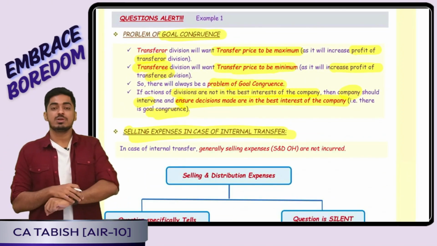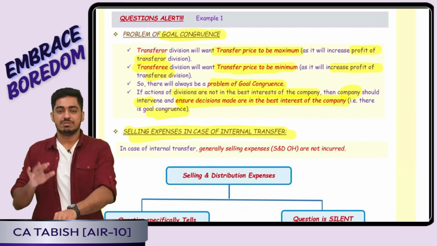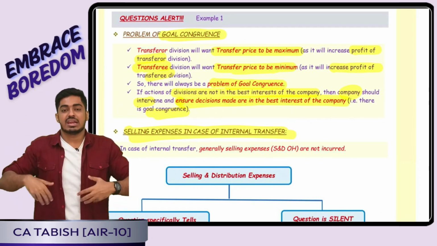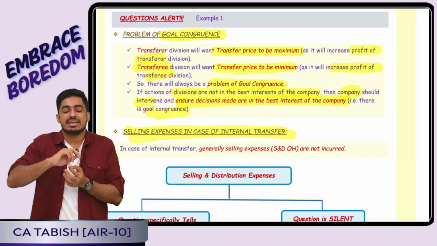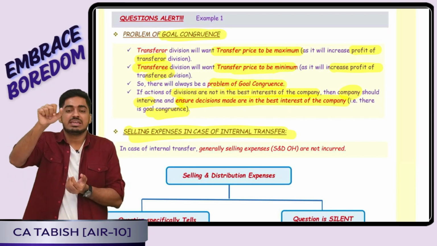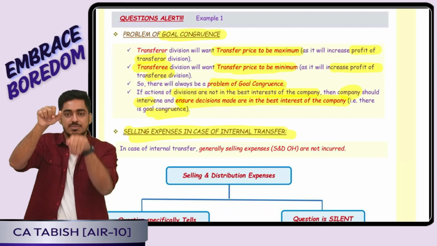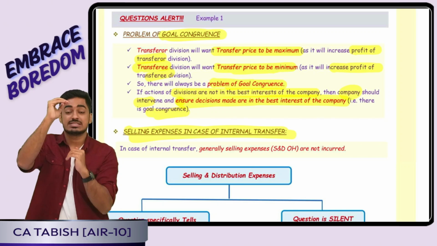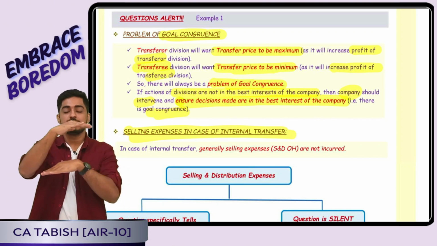Then comes the problem of goal congruence. Divisions would always want to maximize their divisional profit. Transferor is selling, that means ideally what does he want the transfer price to be? Maximum. Transferee is buying, that means ideally what does he want the transfer price to be? Minimum. Transferor wants the transfer price to be more, transferee wants it to be less. So, yes, there is a problem of goal congruence.